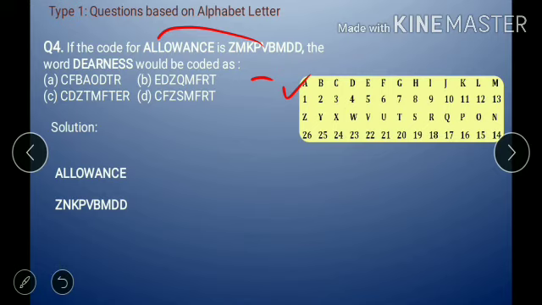So there is another logic. AZ has the logic of -1, and LN has the logic of +1. Again LK has the logic of -1, OP has the logic of +1. Like this, we are getting the logic of -1 +1 -1 +1.